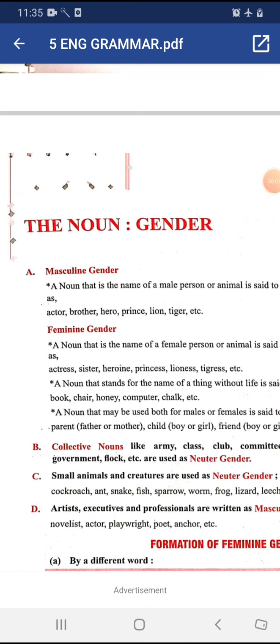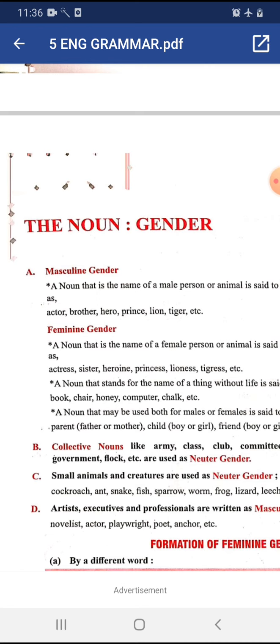Students, today we are going to study the noun gender. First of all, we should know what is a gender. Gender is the quality of a noun or a pronoun that classifies it as masculine, feminine, common, or neuter gender. In a simple way, we can say that the quality that helps us to identify the nouns as masculine, feminine, common, or neuter is called gender.